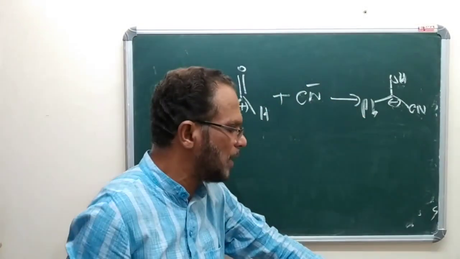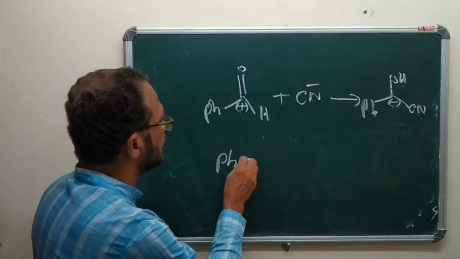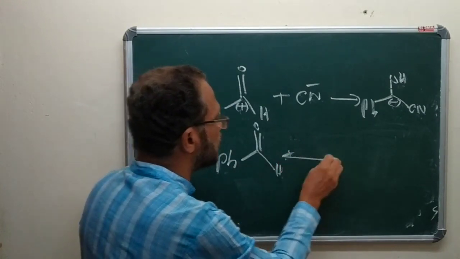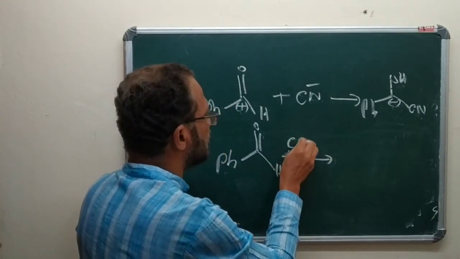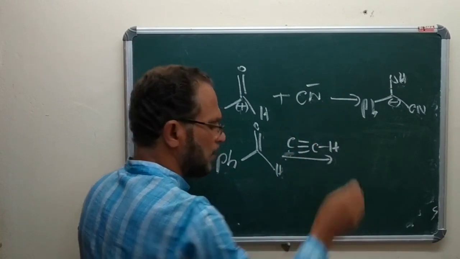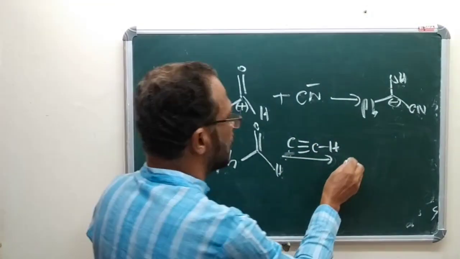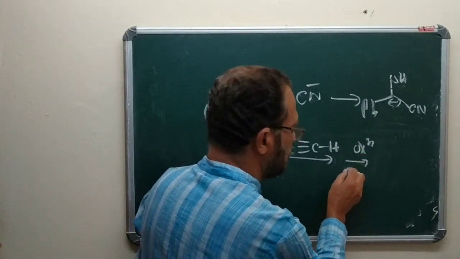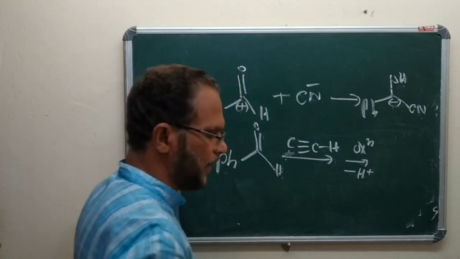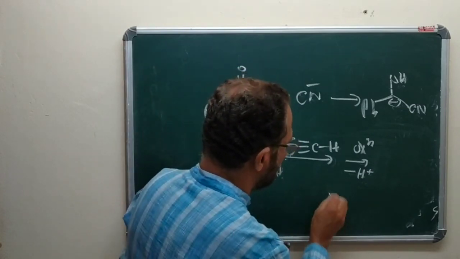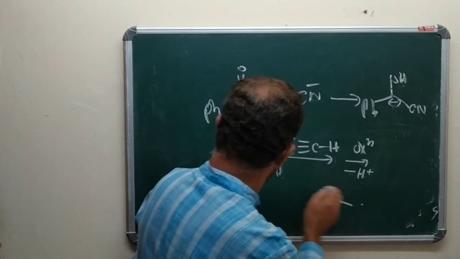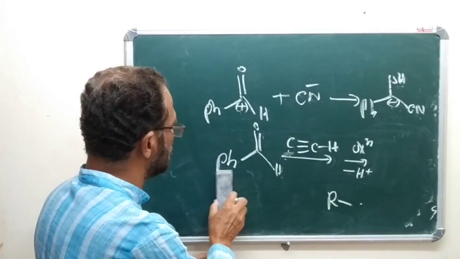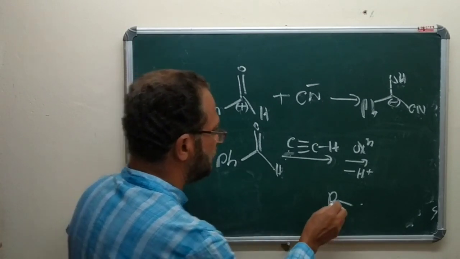Say, another example is with the acetylide. Then oxidation followed by proton elimination. It will give R or pH, whatever.